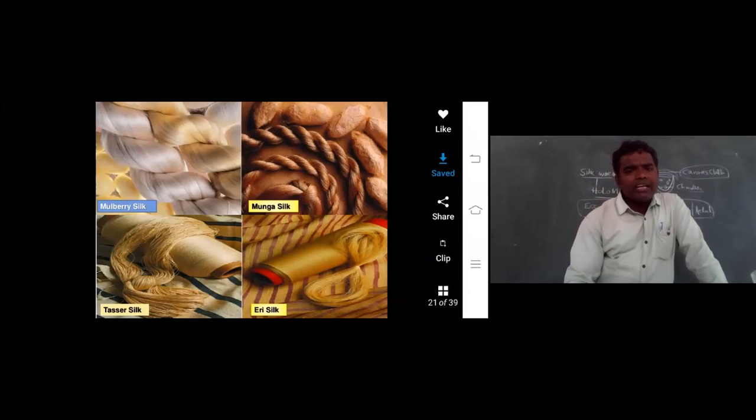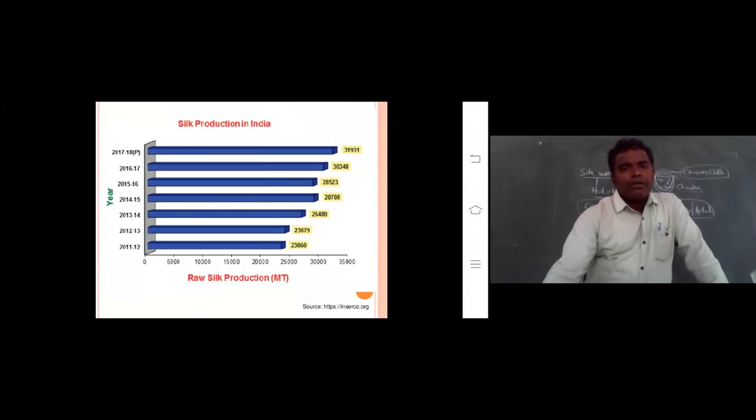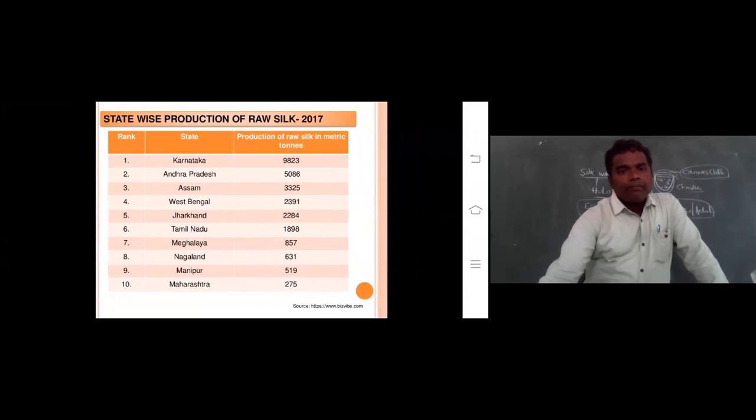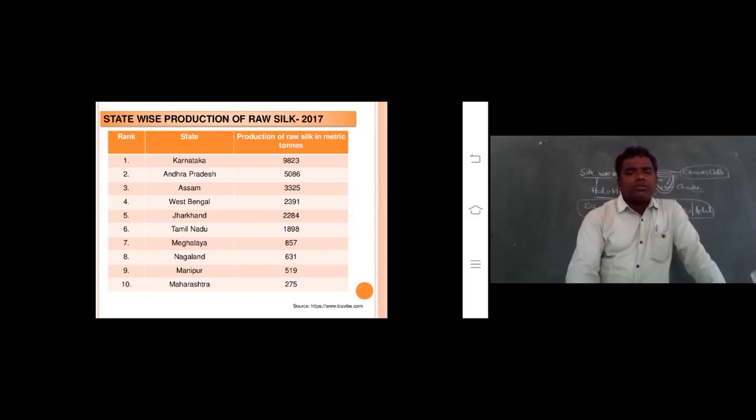Now we are observing mulberry silk, muga silk and tassar silk. Now let us look at silk production in India, such as raw silk production. It is not essential, it is essential at the CSIR level. Remember one thing, state-wise raw silk production in 2017: Karnataka, how many tons?